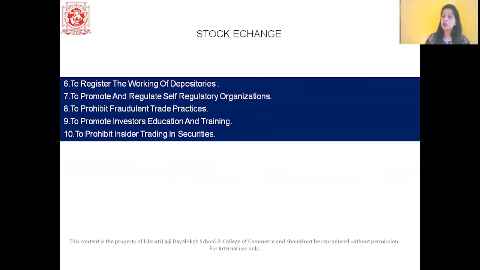So these two answers are very important, students. One is the functions of stock exchange and second, the functions of SEBI. With this, we've completed chapter number 12.